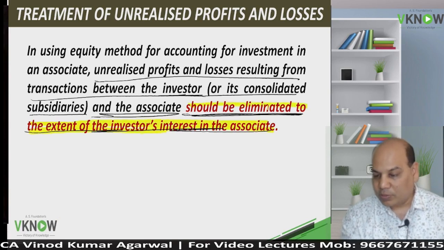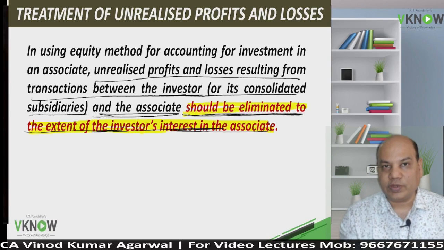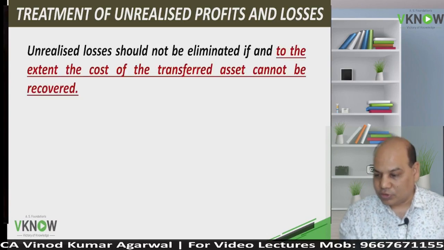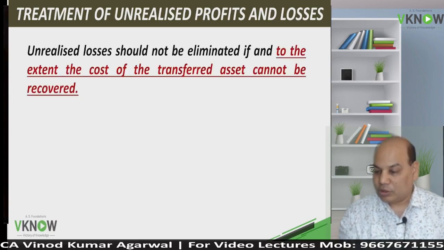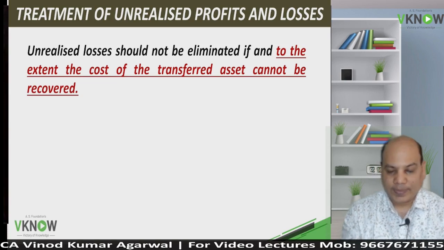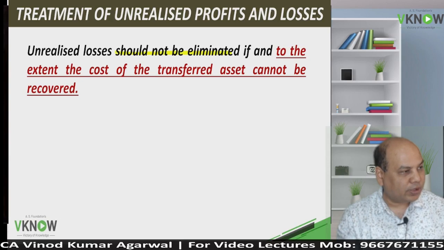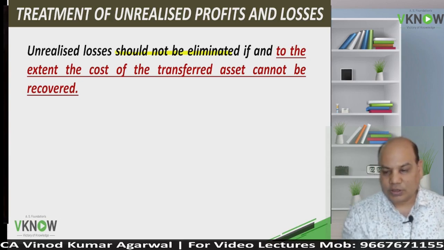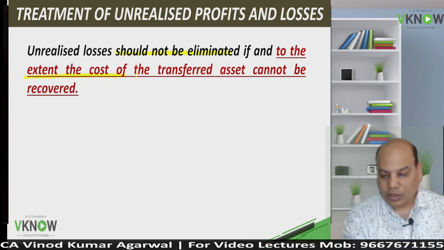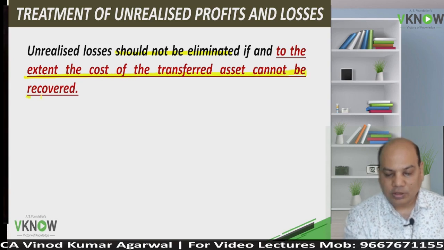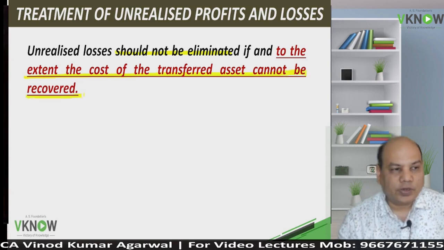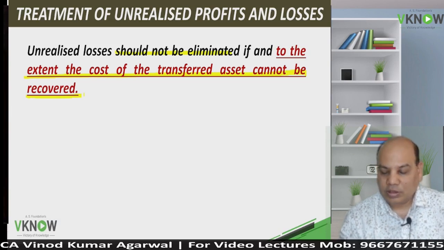The profit will be eliminated to the extent of the investor's interest in the associate. What about unrealized losses? Unrealized losses should not be eliminated if and to the extent the cost of transferred asset cannot be recovered.